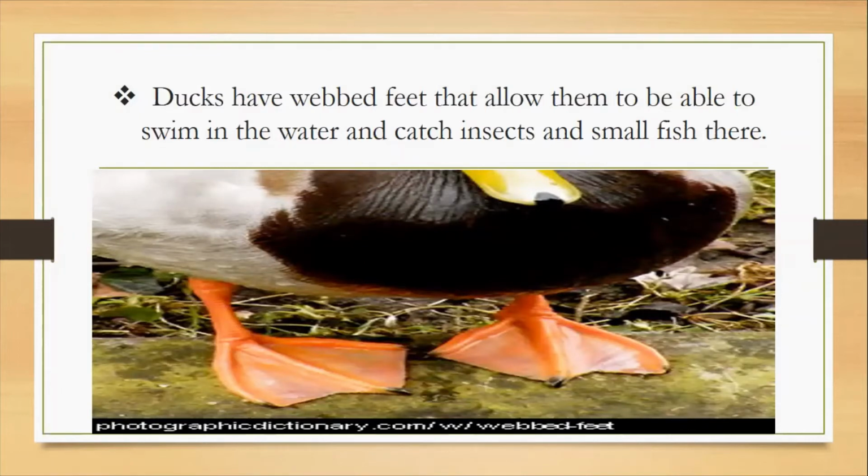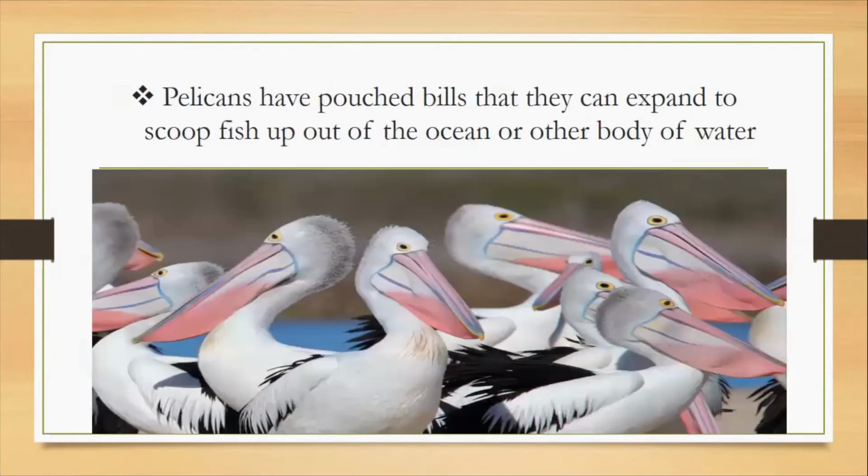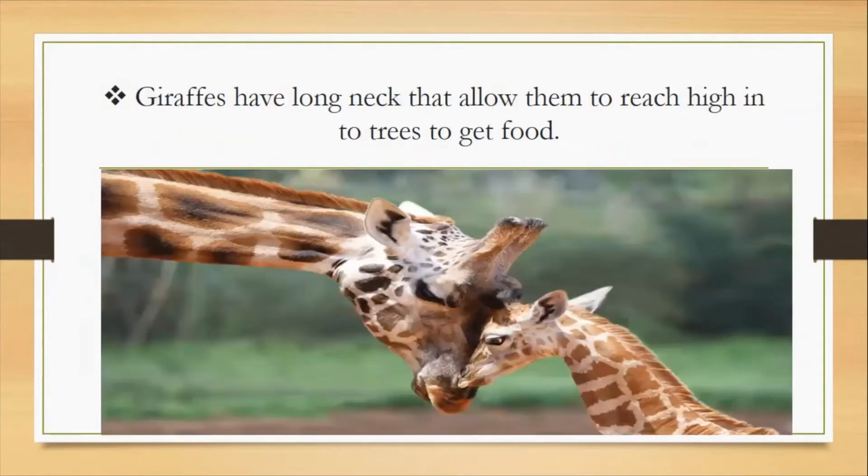How? With the help of these webbed feet, they are going to catch the insects and they are going to get energy. Pelicans have pouched bills that help them to catch the fishes from the ocean. In this way, they are surviving in their habitat.